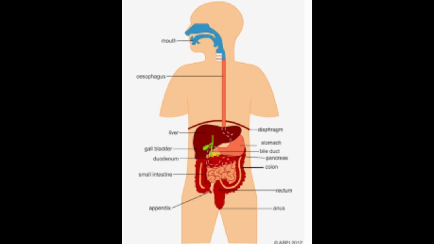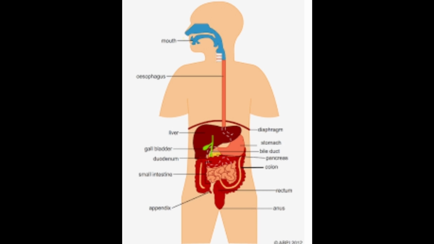Saliva contains water, salt, mucus, and enzymes: salivary amylase and lingual lipase. Salivary amylase and lingual lipase initiate the digestion of carbohydrates and lipids.